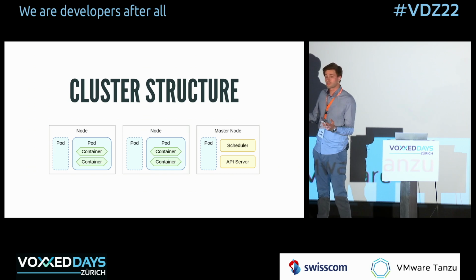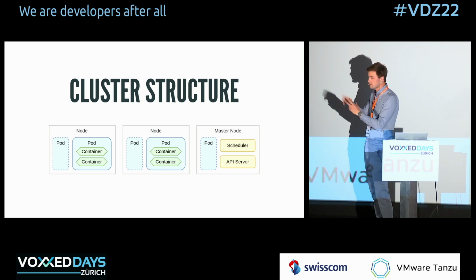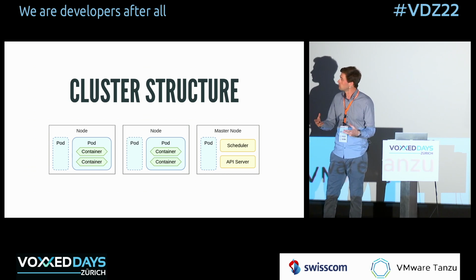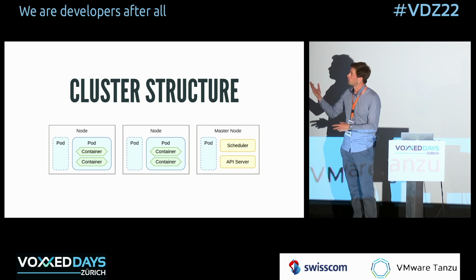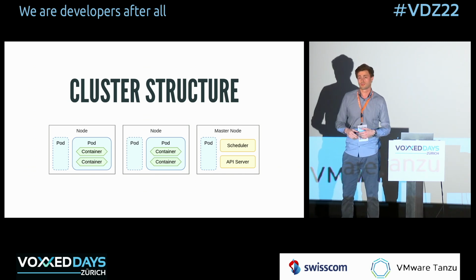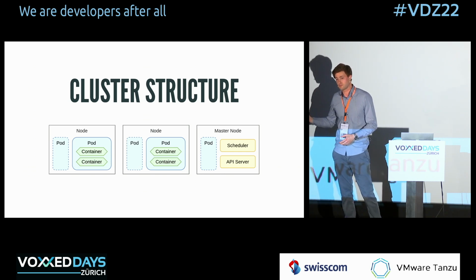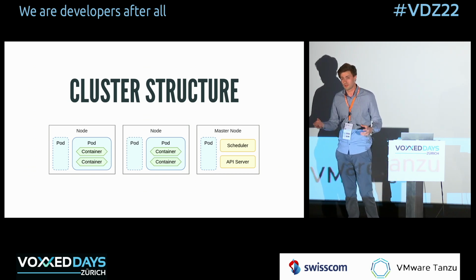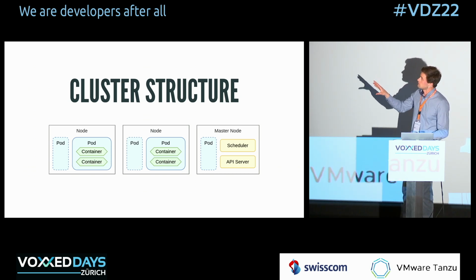So a small Kubernetes cluster might look like this. Obviously, in reality, it's much bigger, but conceptually, it's essentially this. You have several worker nodes that perform your workloads, on which pods run. In those pods, there are containers. And then you have a control plane, so one or several master nodes that run the Kubernetes API server, the scheduler, the controllers, and might also potentially run pods, especially in smaller clusters, because people try to save resources, and we're going to see how that can be a major problem. But this is our abstract vision of the cluster that we're going to act on.